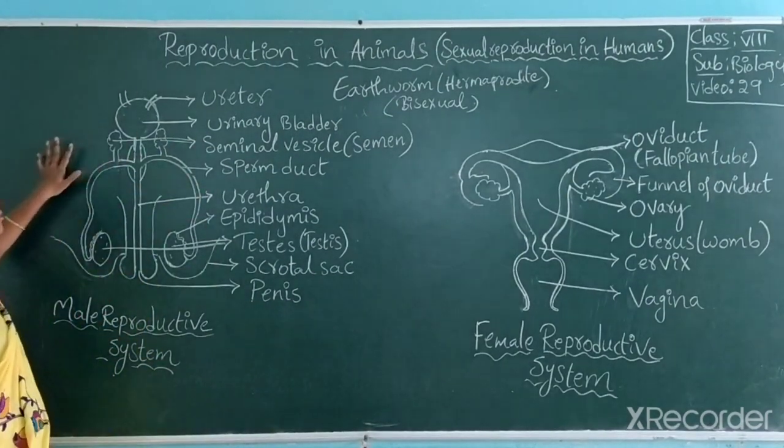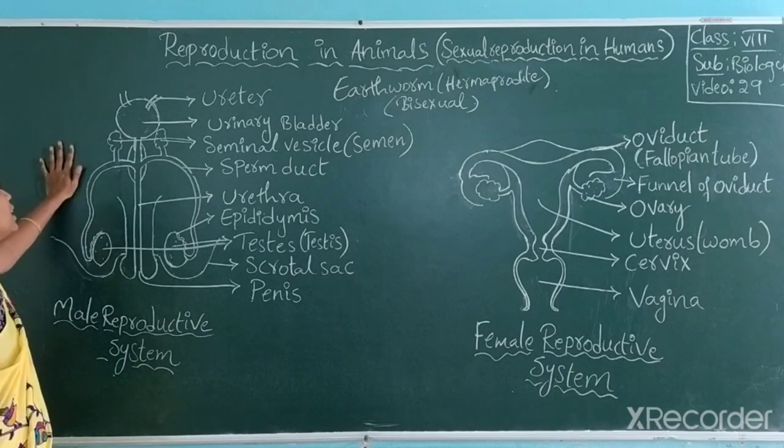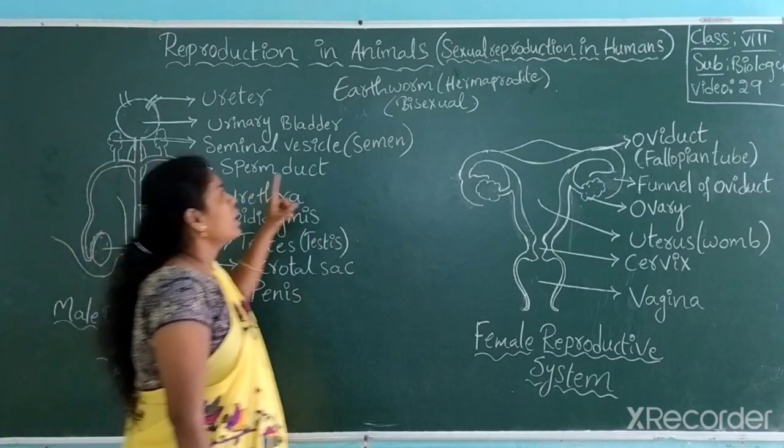So in this way, this is a complete picture of the male reproductive system. Is it clear?